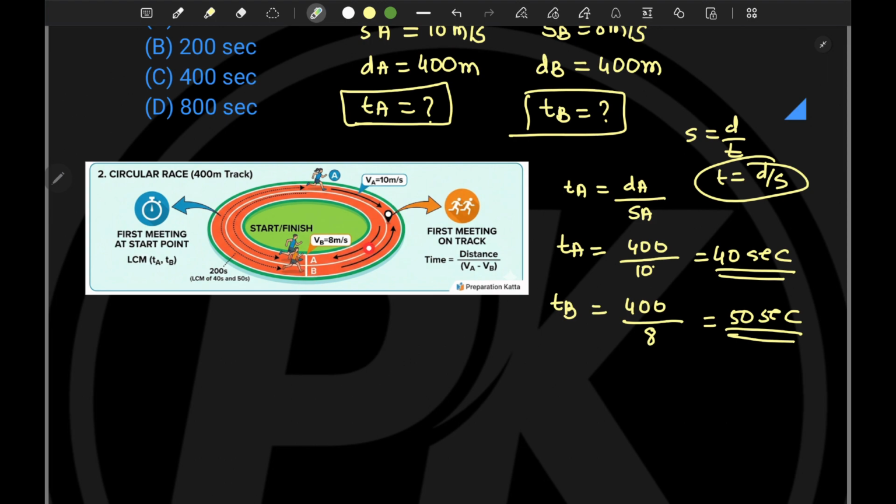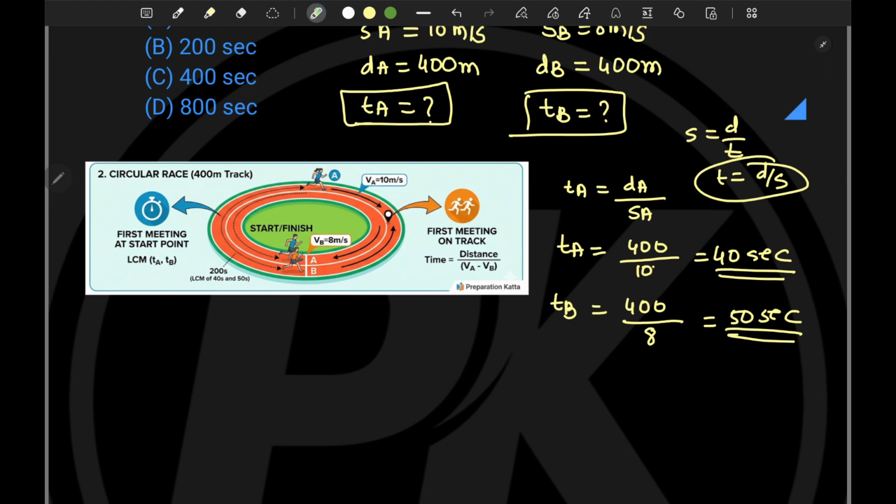Again, B is here. Again, A is completing the round. Again, B is completing the round. And in the second round, when B is here, A will be somewhere ahead. Now it is asking, let's say they cover n number of rounds, and after a point they will meet each other at the starting point, and after what time they will meet each other. So that is asked in this problem.